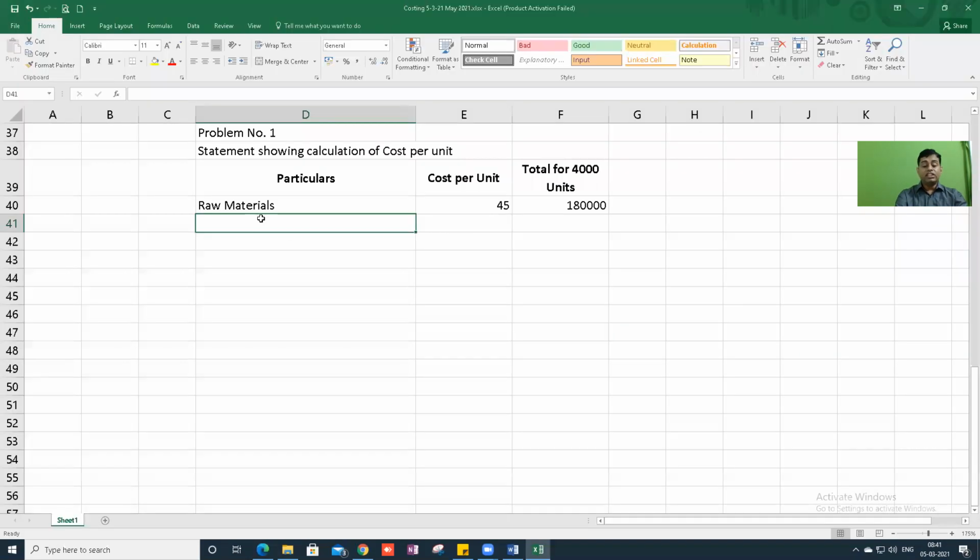Next, direct wages 90,000. So can you tell me the per unit cost? Direct wages 90,000. Can you tell me the per unit cost?